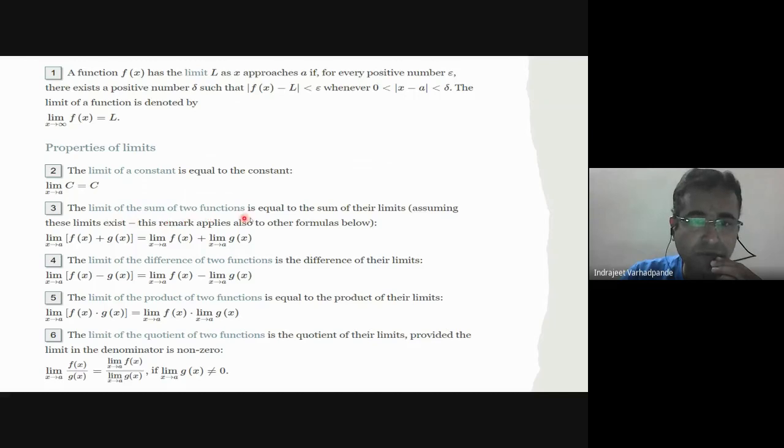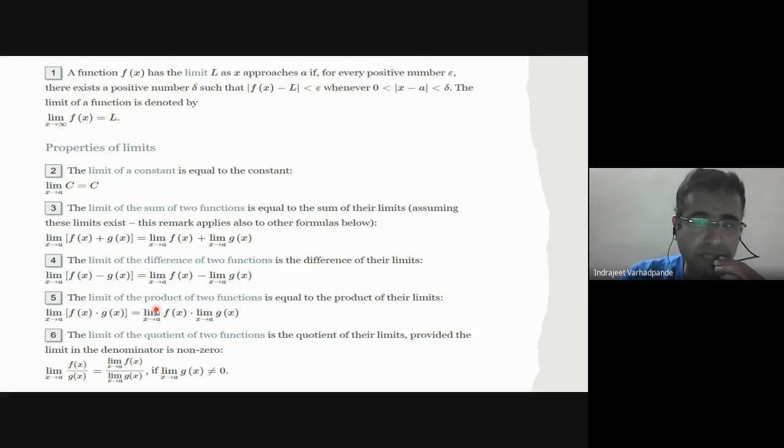The limit of the sum of two functions is equal to the sum of their limits, assuming that their limits exist. So here we have taken two functions f of x plus g of x, limit x extending to a will be separated algebraically: limit x extending to a f of x plus limit x extending to a g of x. Similarly, instead of the sum, I take the difference. It will be limit x extending to a f of x minus g of x. Independently it will be distributed: limit x extending to a f of x minus limit x extending to a g of x.